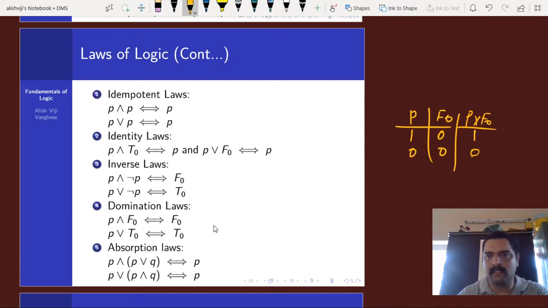So this column is the same as that of P, and therefore both are equivalent.